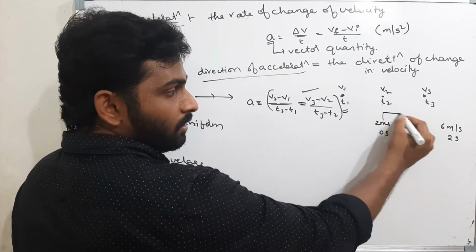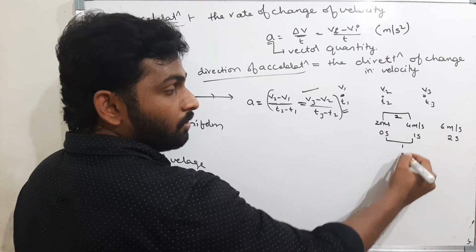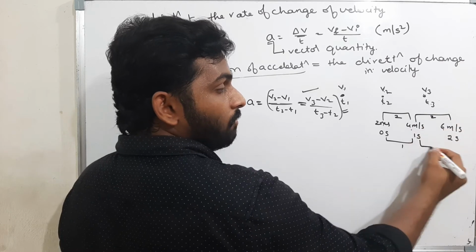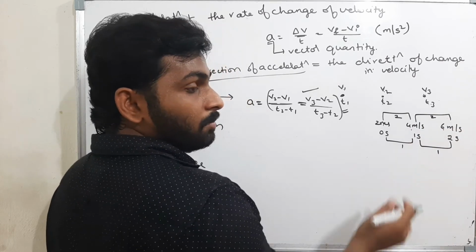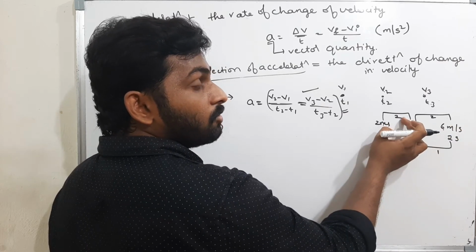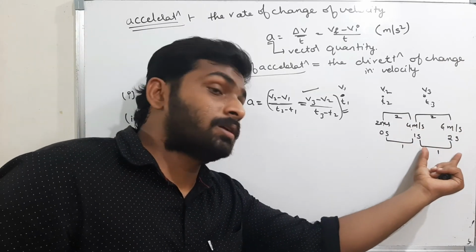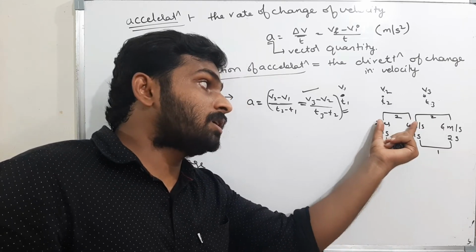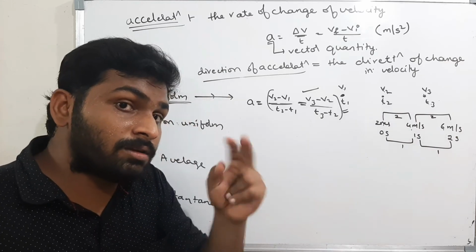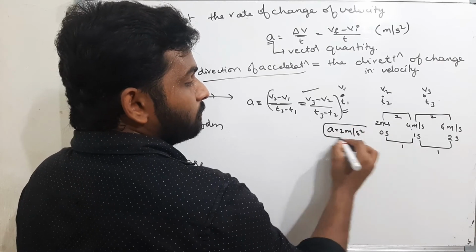See here. The increase in the velocity is 4 minus 2, how much? 2. What is the time taken? 1 second. Now here, what is the increase in the velocity? 6 minus 4, that means 2, in 1 second. That means at every second, the velocity is increasing by 2 meters per second. You will accept that at every second the velocity is increasing by 2 meters per second. That means the acceleration is nothing but 2 meters per second square.